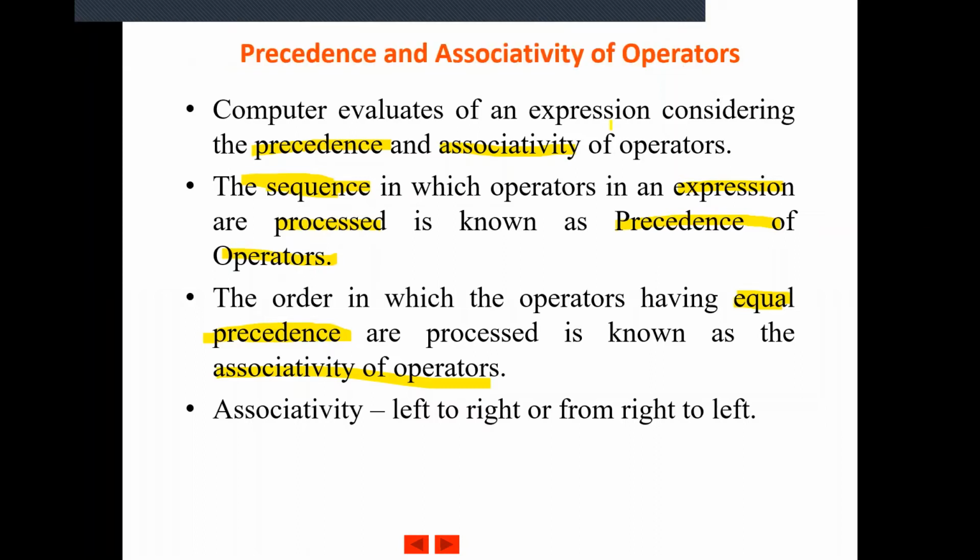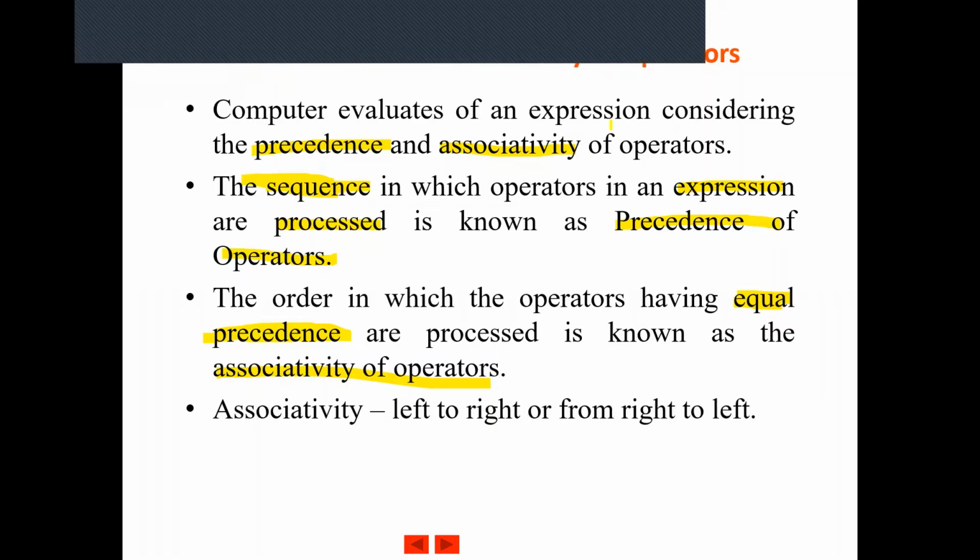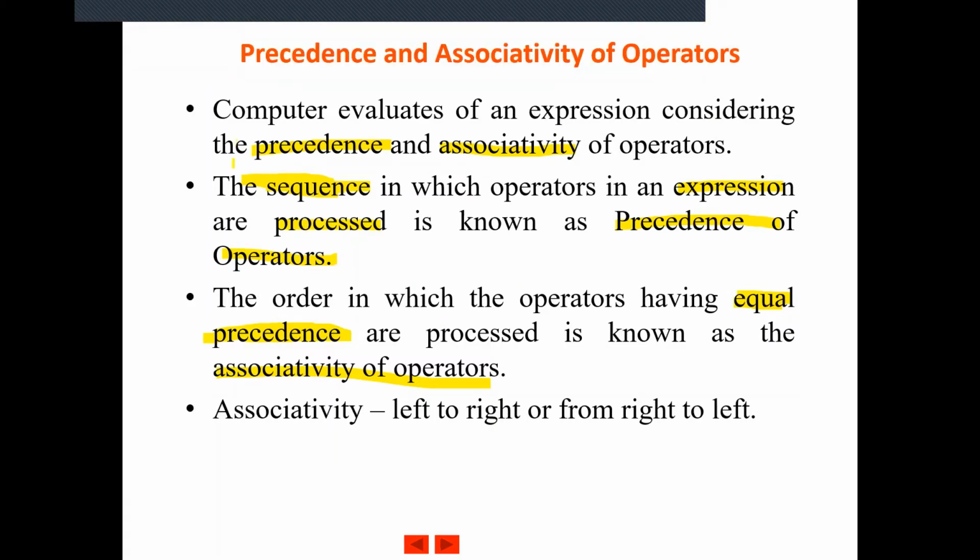These 3 are having equal precedence and they are having higher precedence than addition and subtraction. So what do we have to do if they are having the same precedence? In the first definition, we saw that the sequence in which operators in an expression are evaluated is known as the precedence of operators.